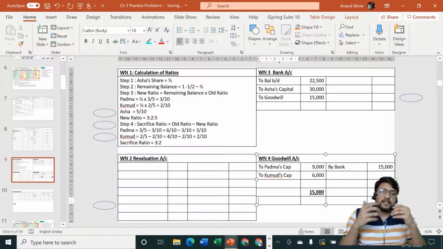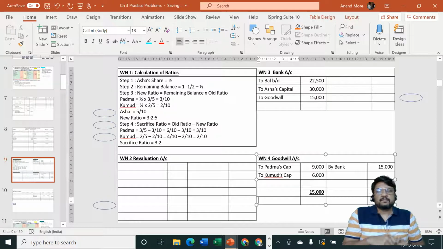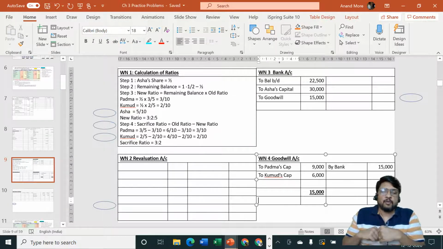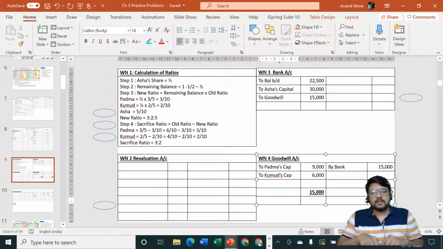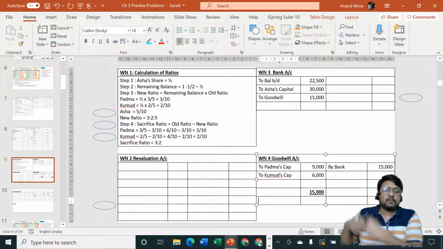Now to make it easy to understand, I can say how the adjustment of goodwill is done by us. For every other situation, normally we say we have purchased the asset and we have sold the asset. In case of goodwill, we have done exactly the opposite. We have passed the entry for sale first, and then we are saying where did we receive from. For everything else, we say furniture is purchased, furniture is sold, stock is purchased, stock is sold. But for goodwill, what did we do? We specified we sold the goodwill, and then from where did we purchase it? From where did we get it? We did not purchase it. Without purchasing, without having, how can you sell it?